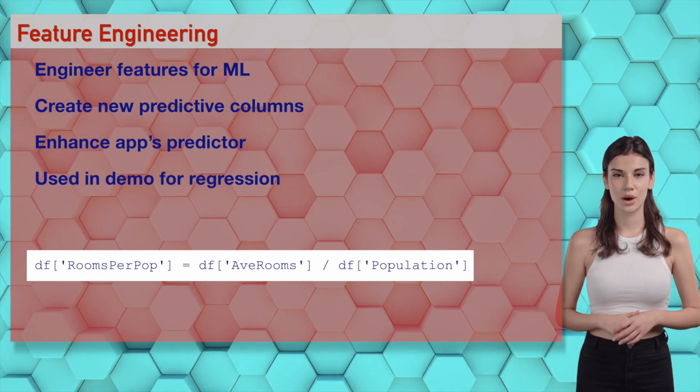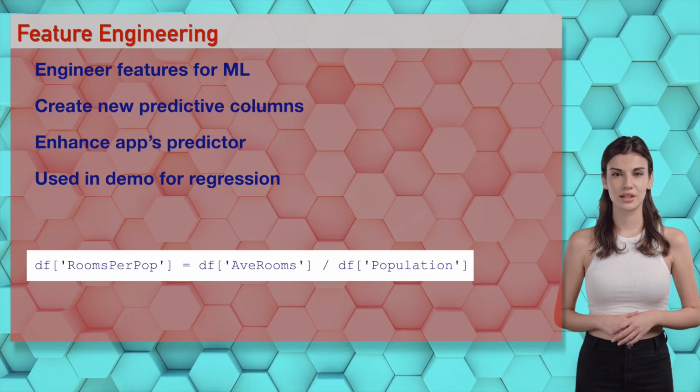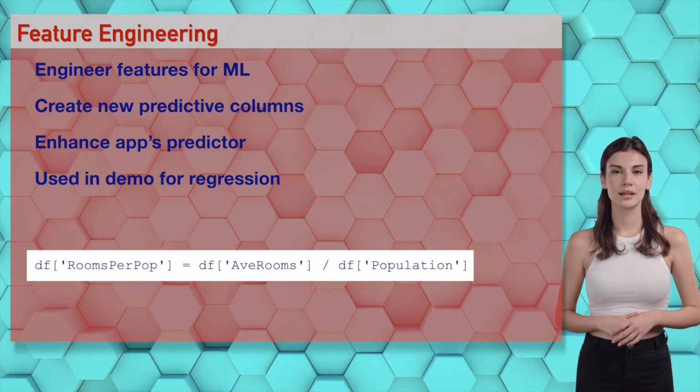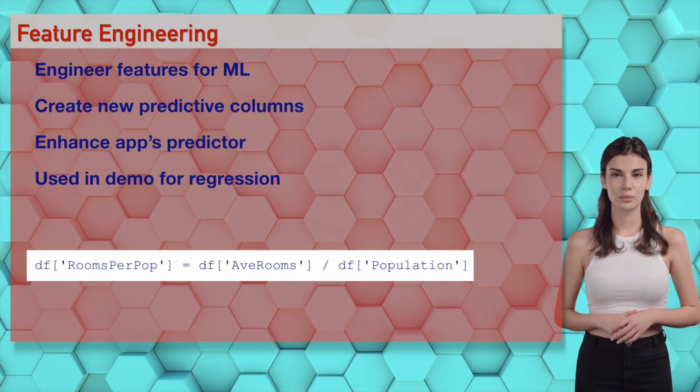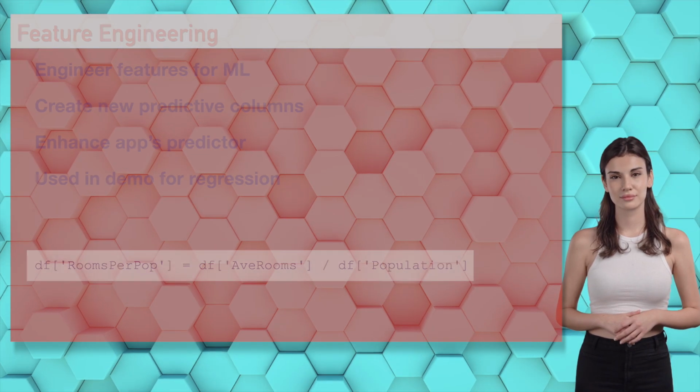You're engineering my heart, Ethan. Wizards, feature engineering enhances regression for the app. Try it in our demo. It's like crafting features with passion. Craft AI features for regression.